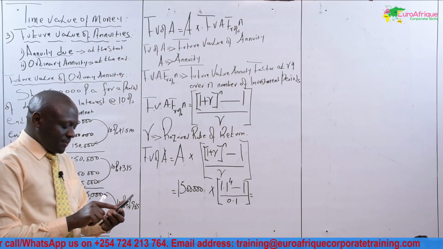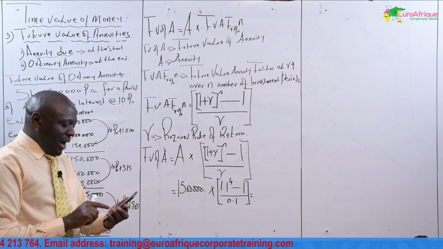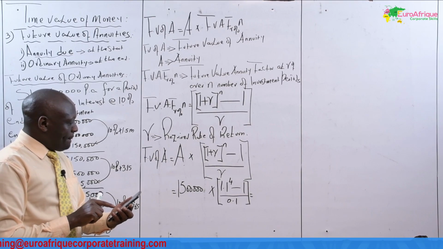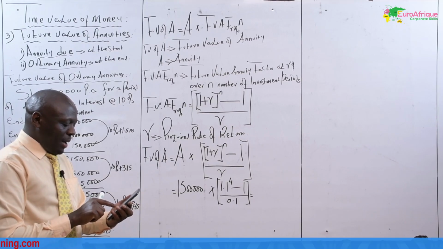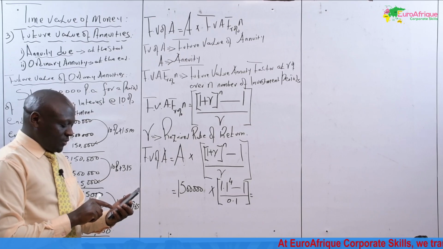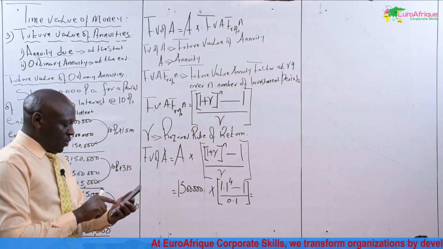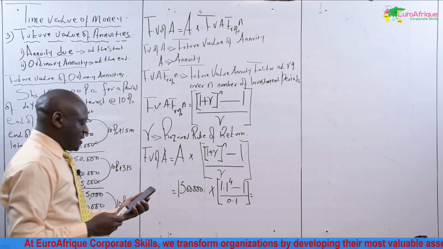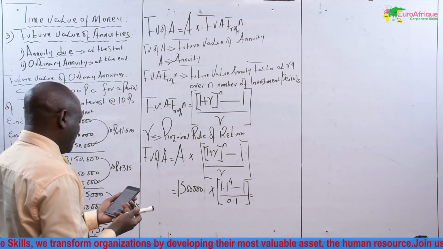I say that 1.1 power 4 minus 1 equals, divide by 0.1. This is 4.641.